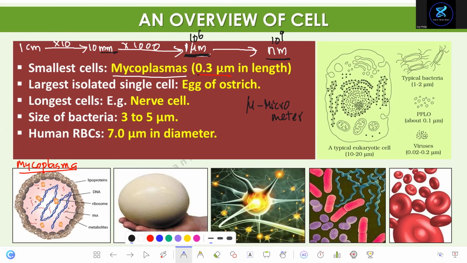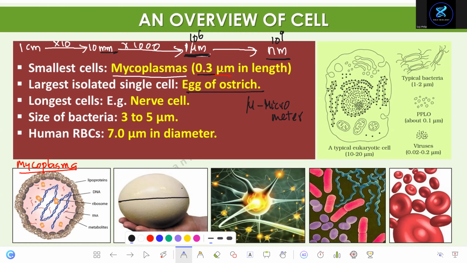Micrometer. Okay, smaller than millimeter, right? And how many micrometers? 0.3. And what's the largest cell? Ostrich. Okay, the ostrich egg is almost 10 to 15 centimeters, it varies. It's huge, right? The egg of an ostrich.